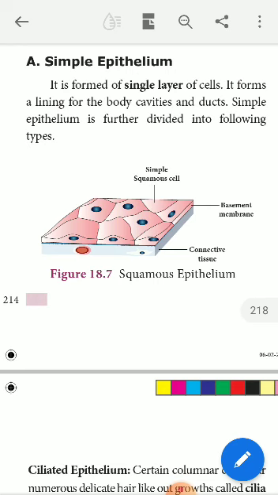When you see the structure of this squamous epithelial tissue, it is flat in shape and it has irregular boundaries. The irregular boundaries are connecting or joining one cell to another. Next, it has prominent nuclei in the center of every cell of the squamous epithelium. So these are the details about the squamous epithelial cells.